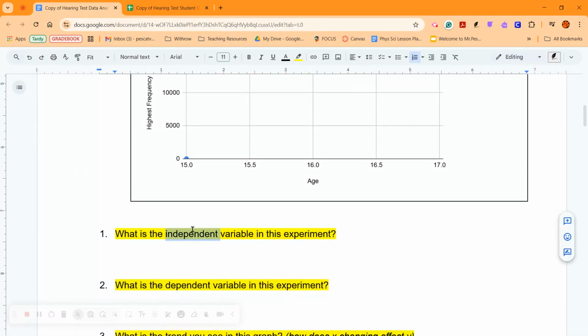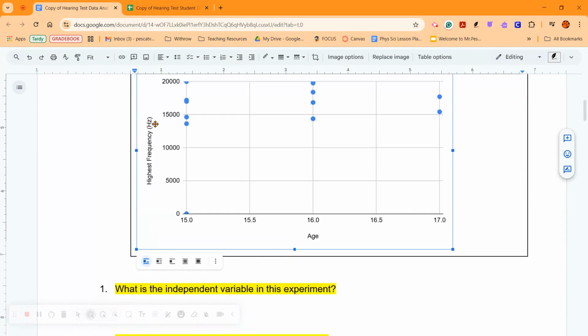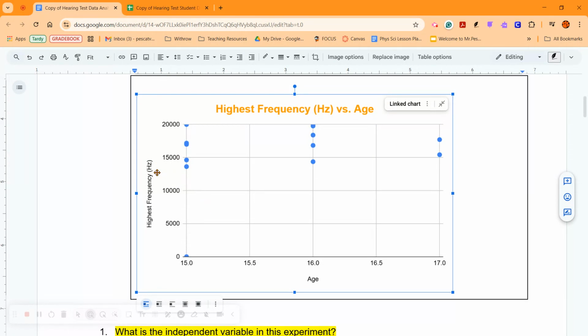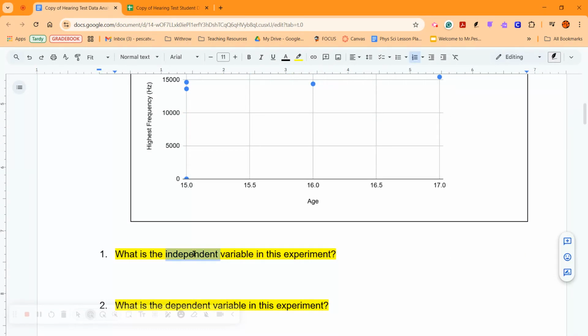All right, the two variables we have are age and frequency. Those are the two variables we have. So which one's independent? Remember, independent means which one is unrelated or is not affected by the other one.